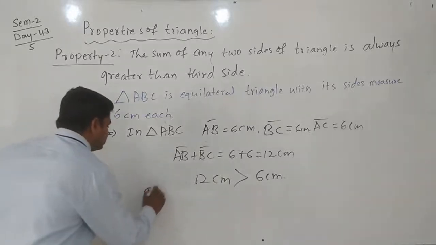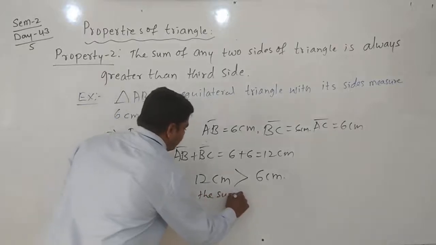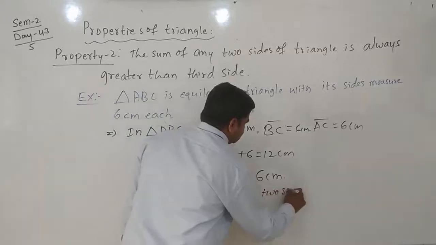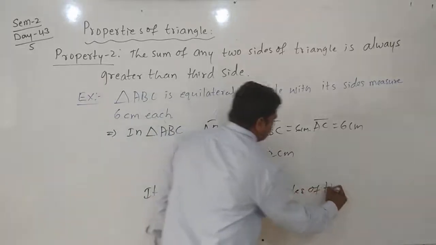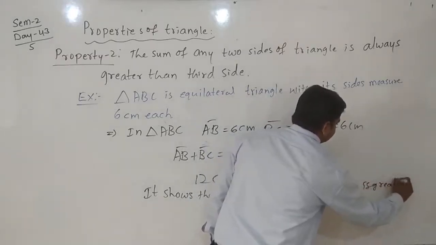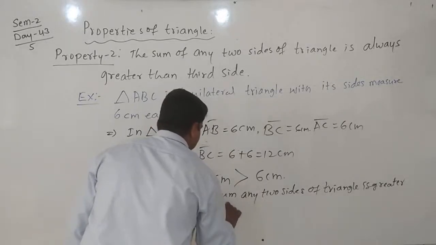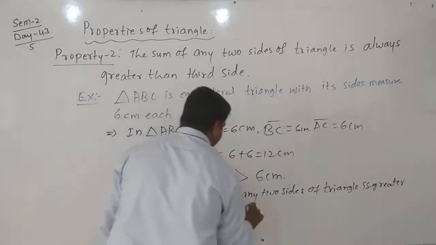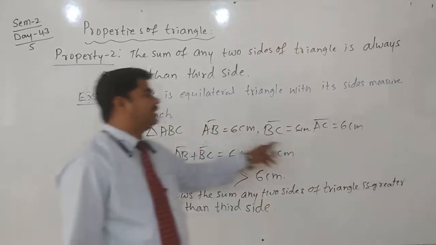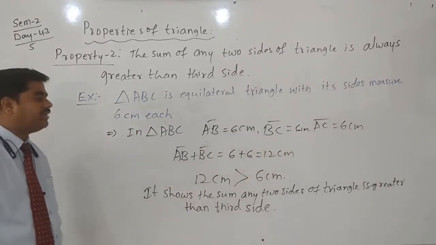The third side here is 6 centimeter. Any two sides you add, AB or AC or BC, the sum is always greater than the third side.